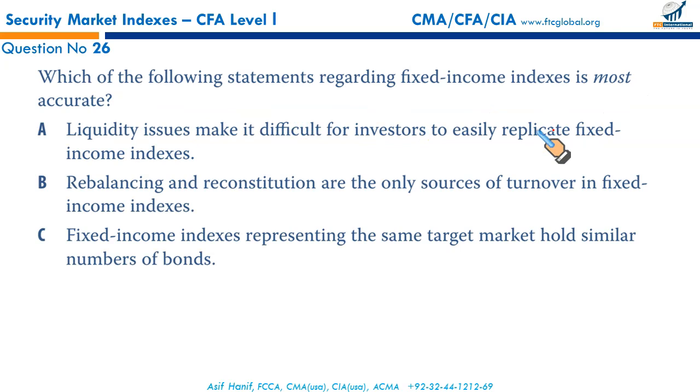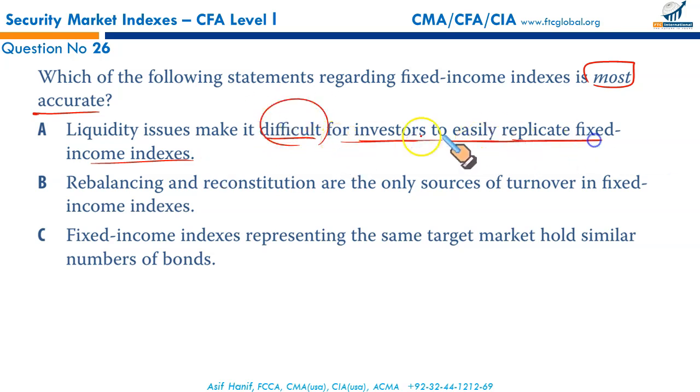Next, which of the following statements regarding fixed income indices is most accurate? Liquidity issues make it difficult for investors to easily replicate fixed income indices. That is true. Since fixed income securities are not liquid, because of this illiquidity, it becomes difficult for the investor to easily replicate fixed income indices. He can't, because he can't buy or sell as there's no liquidity. This is a true statement.